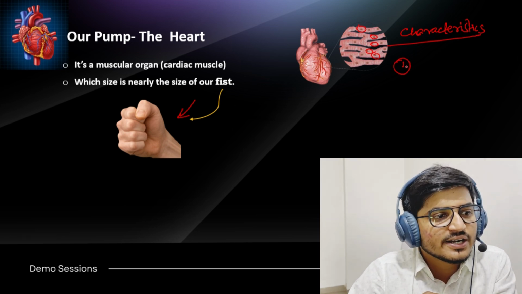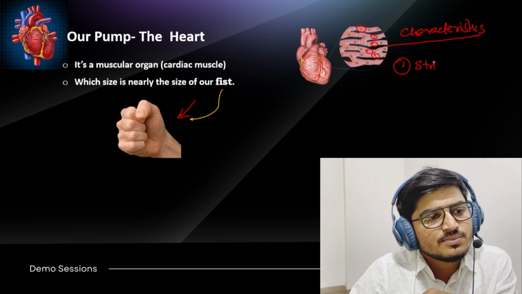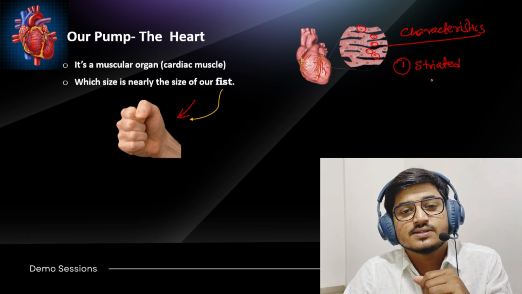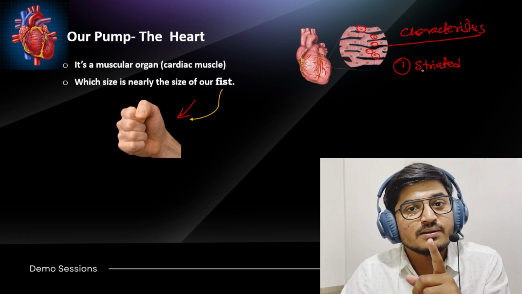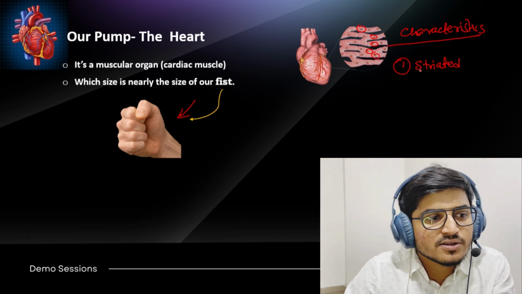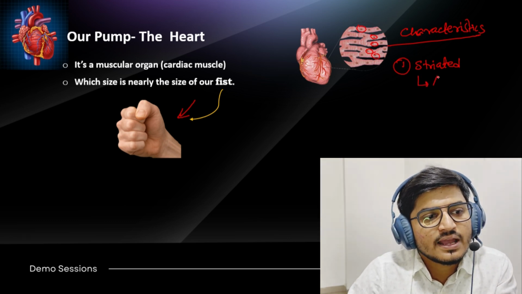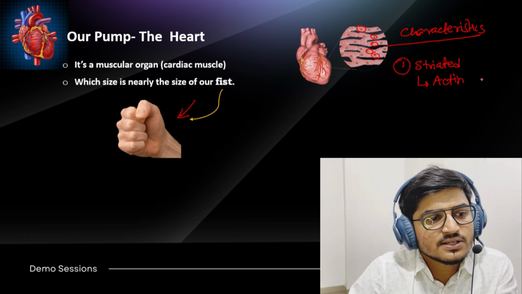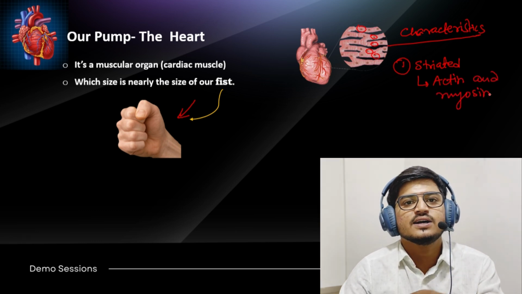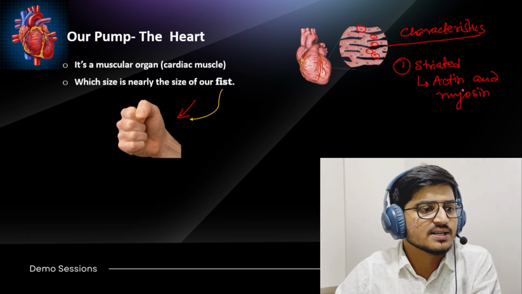So these are striated. Now a question may arise in your mind: sir, skeletal muscle also has striations. Yes, you are right. Skeletal muscle also has striations because the actin and myosin filaments are present there too. Actin and myosin are the proteins responsible for the contraction and relaxation of muscle.